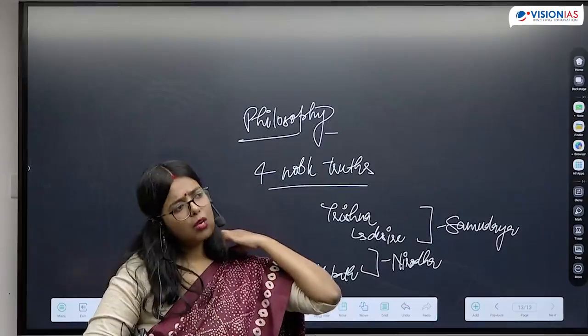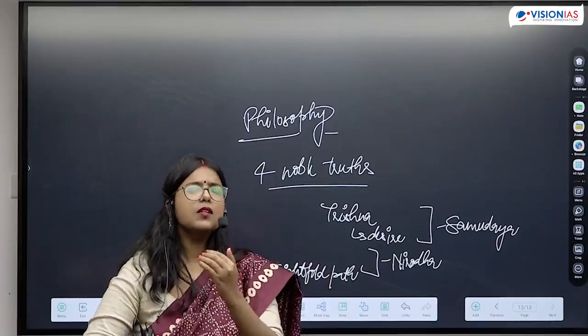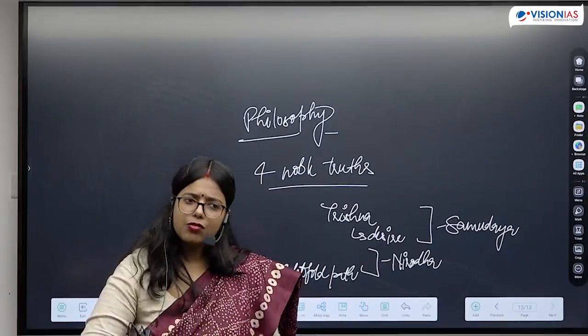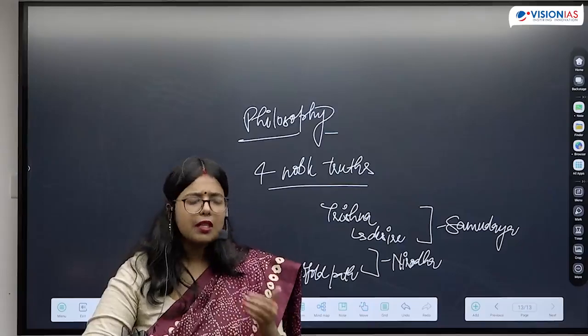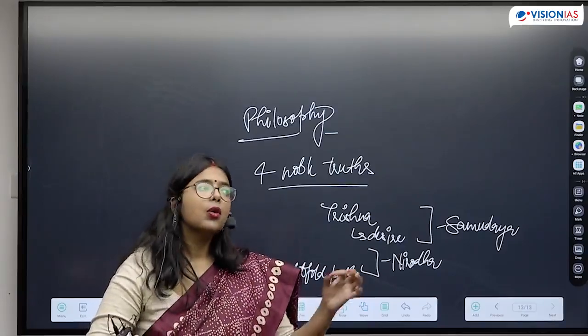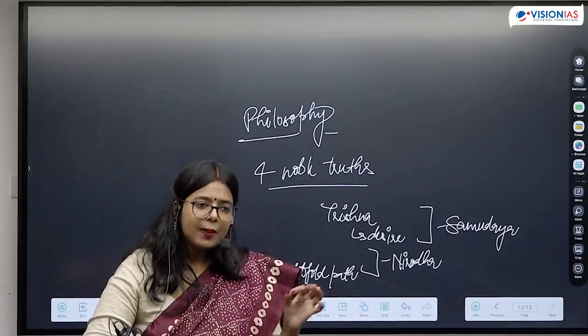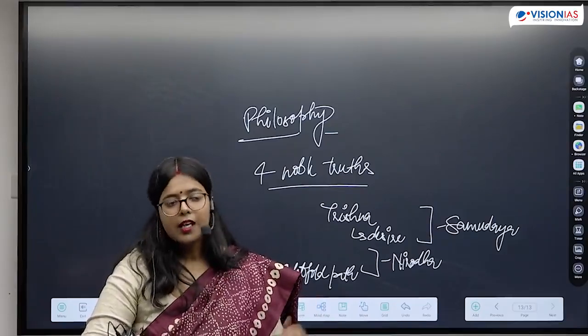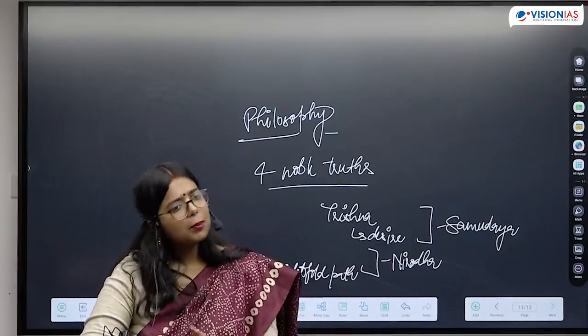Now, if you look at these 4 noble truths, he is not talking about deep philosophical ideas here. He is talking about very simple things that people experience. He is talking about something which everyone, irrespective of their identity, will relate to. Okay, so it is something which is going to be appealing to the masses.